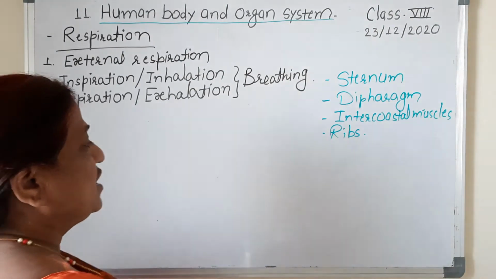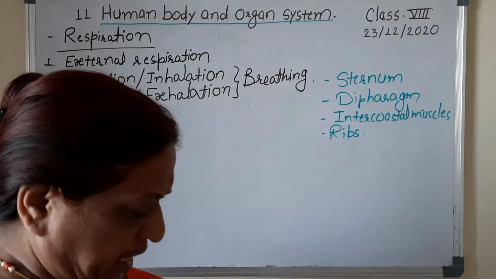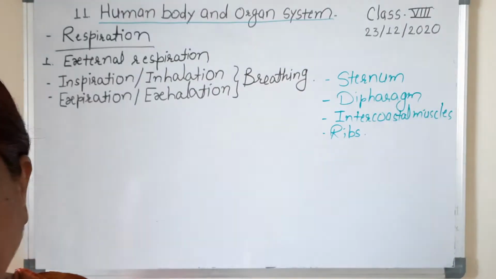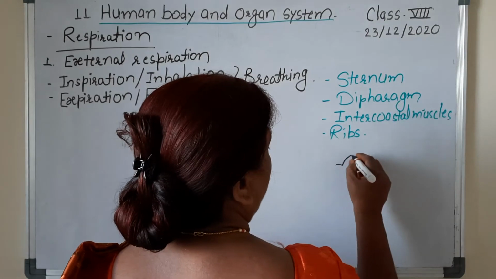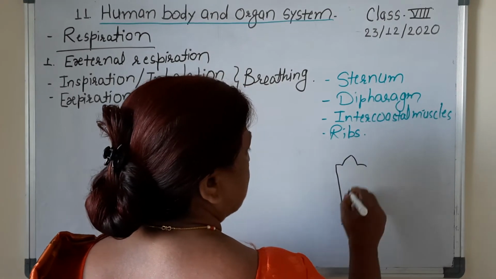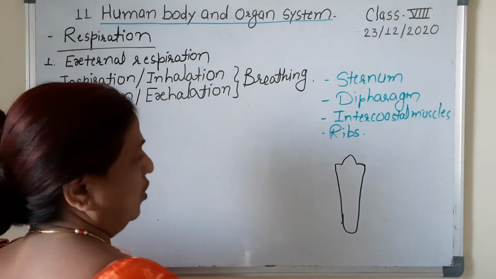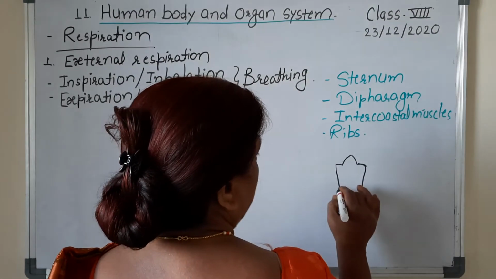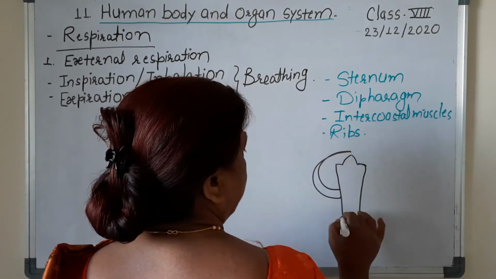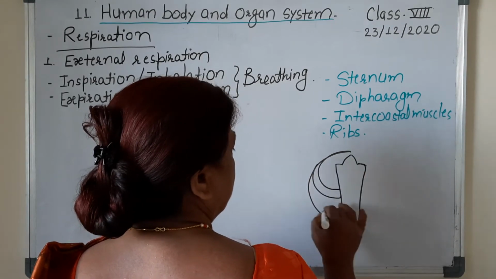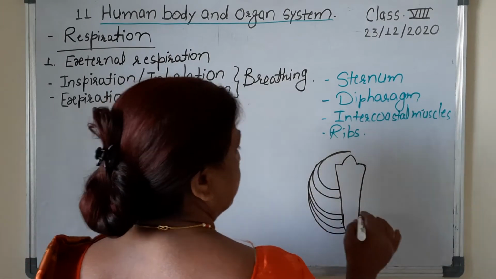Okay. Now what is the sternum? If you know the thoracic cage, we call it chhatiCha pinjra in Marathi. The thoracic cage has one bone, and the name of the bone is sternum. It is a flat bone present in the thoracic cage. The ribs arise from this and they meet backward at the vertebral column.